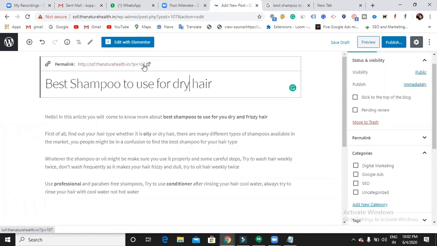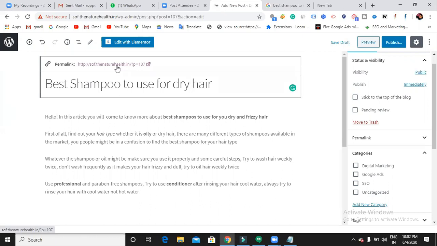ofthenaturehealth.in slash question mark p equals 107. So what if Google reaches this post and doesn't understand what it is all about, then how will Google display the website? Simply, if it doesn't understand what the URL is about, then how can it display your URL in a SERP? It's a complete waste of doing all optimization if you don't optimize your file name.